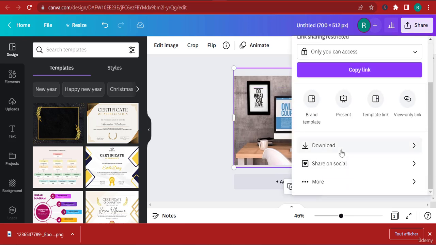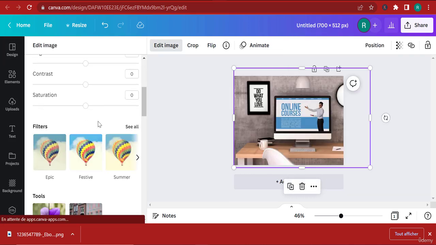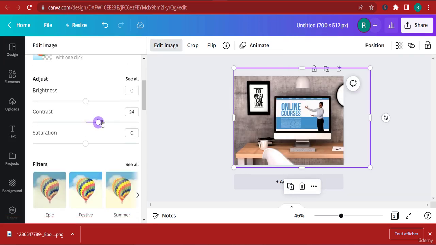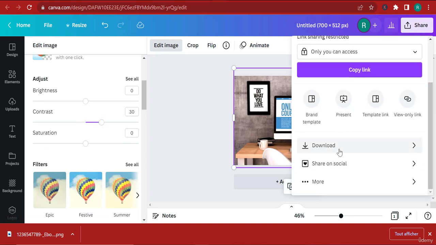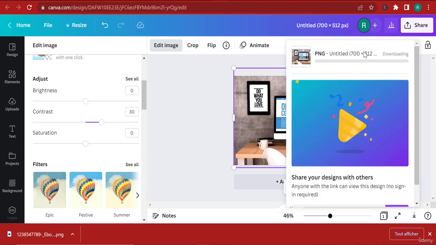And you could pretty much just click download. And if you have the pro version of Canva, you can use transparent background. If you click here, it's going to download the image transparent. And you can basically edit the image. If you click edit image, you can add more contrast to it. In my case, I want to add more contrast because I want to put more emphasis on text. And I want the online courses to just pop up and show up. So I'm going to click on download here.